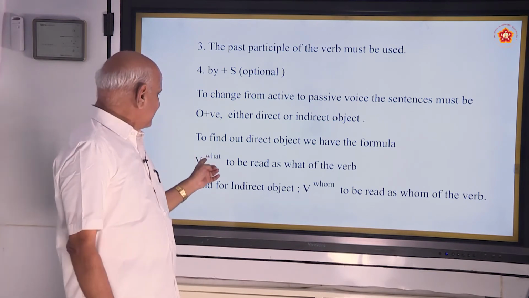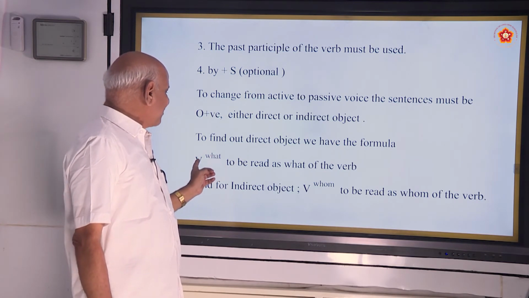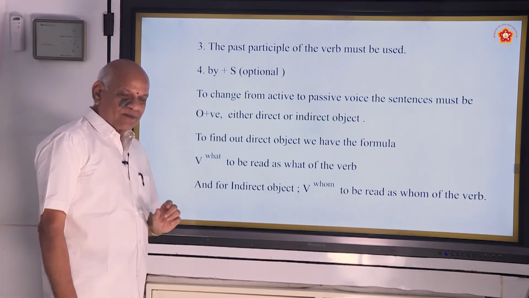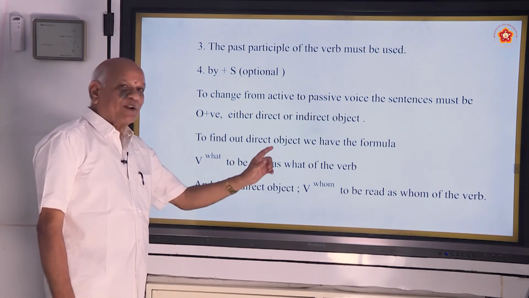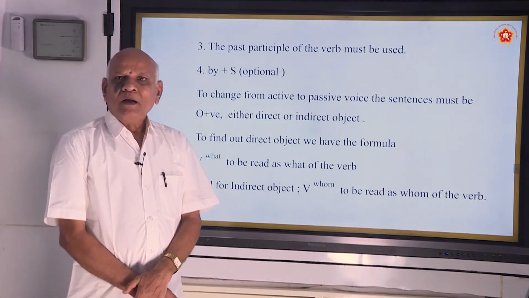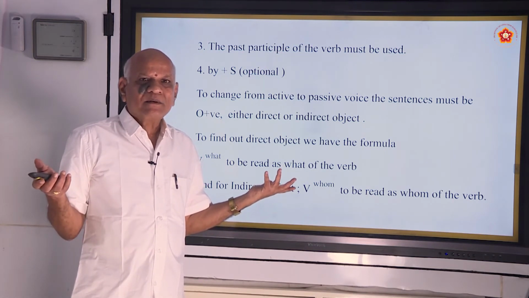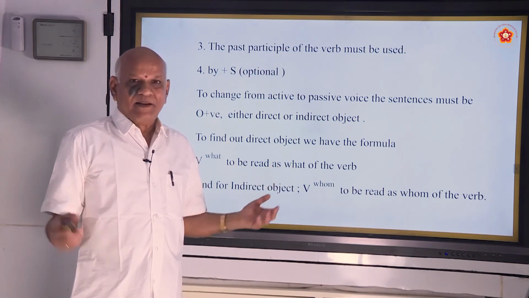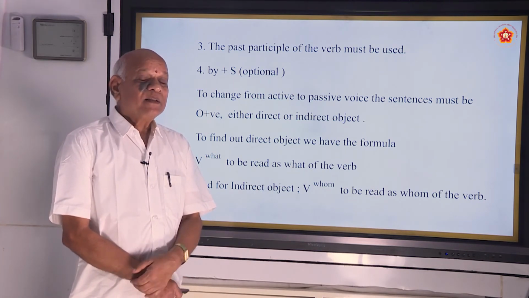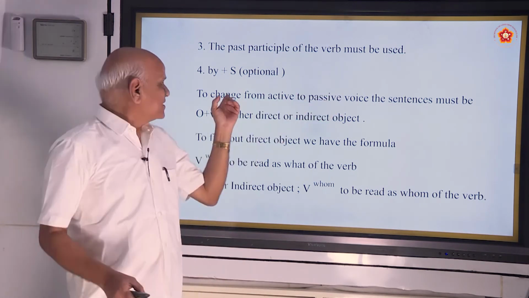Then to find out the direct object, I have given a very simple formula. How to find out the direct object? "What" of the verb. So see how I have made it: V upon what, to be read as what of the verb. For example, my mother sings bhajans melodiously. Where is the verb here? Sings. Sings what? Bhajans. Yes, it is O positive.